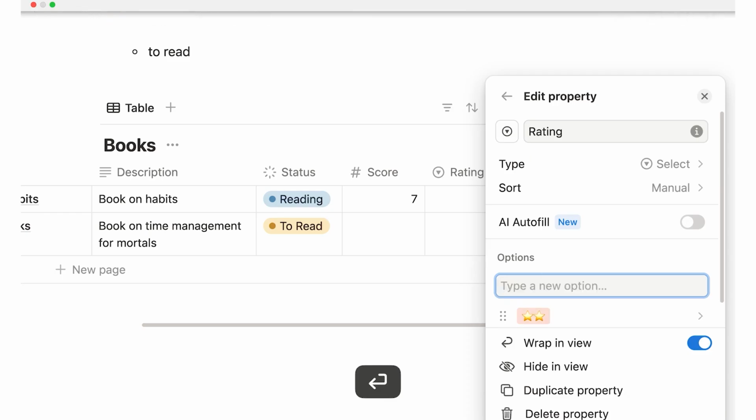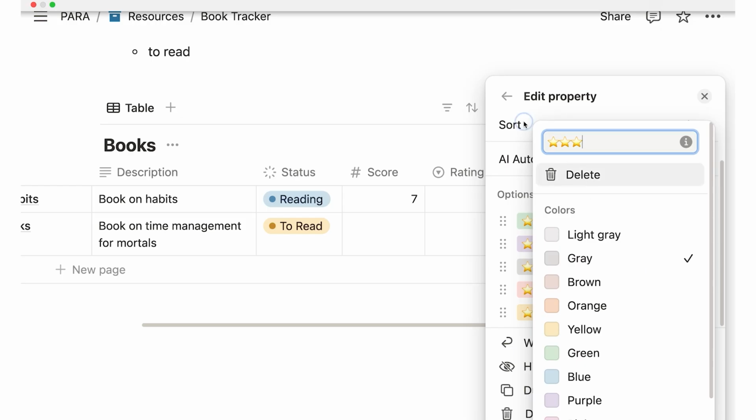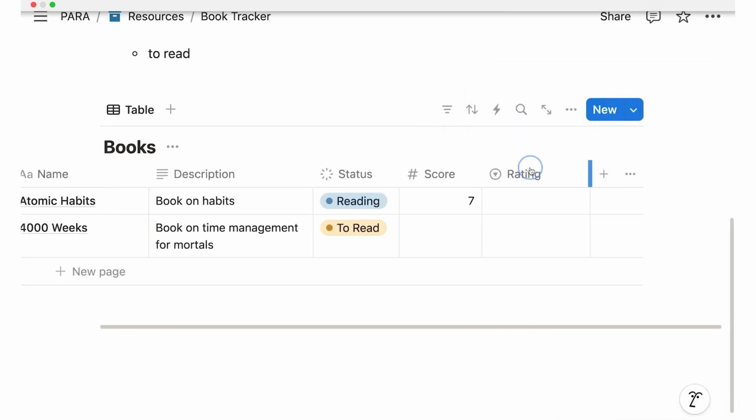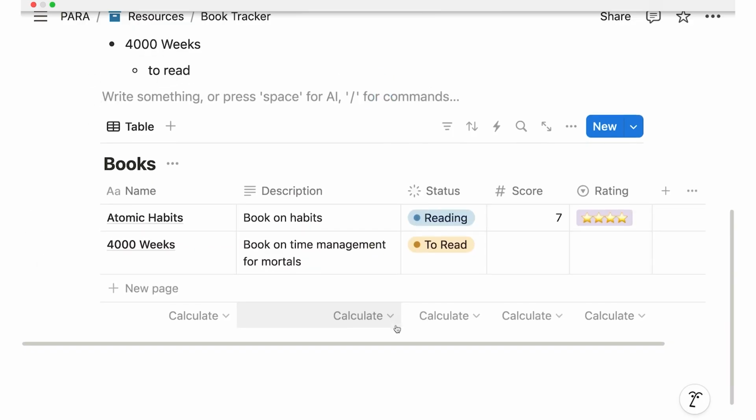Now I paste my star in twice for 2 stars. Then I have 3 stars, 4 stars, and 5 stars. And now I see I have my different star options, and just like with the status property, right, I could go into them to change the color if I wanted to, but for now, that's actually quite nice. So I can make this a bit smaller, and now I can say, okay, book on Atomic Habits, that was 4 stars.